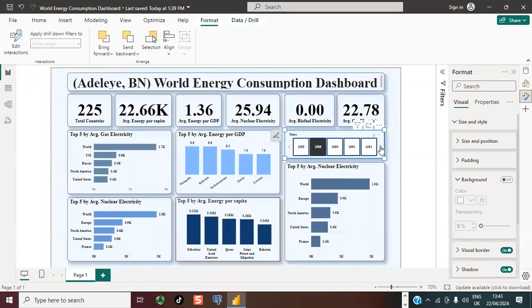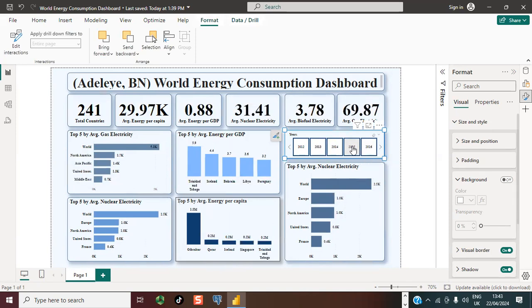Let me pick another year and see if we can get a comparison. Okay, I've moved on to the 2000s. So let me see 2015. In year 2015, you can see again changes in the statistics anytime you change your slicer. So for 2015, 241 countries, you can see the change in the average energy per capita. Same thing for average energy per GDP.